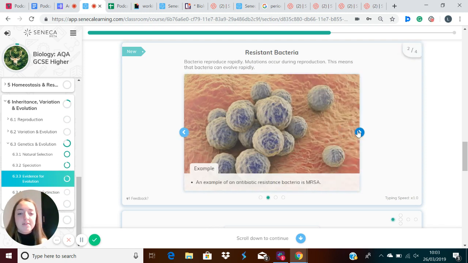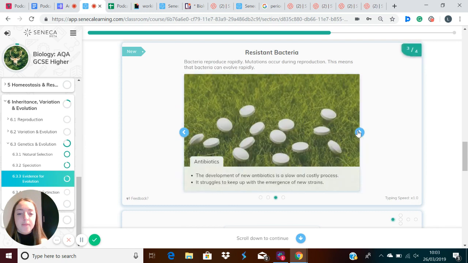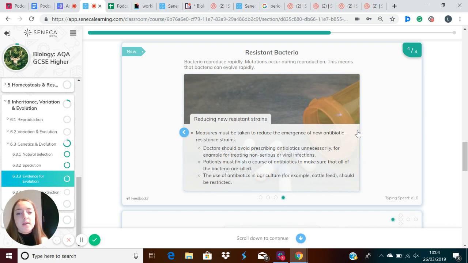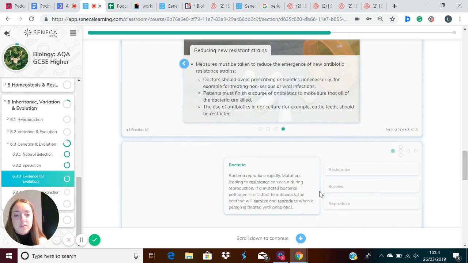An example of an antibiotic-resistant bacteria is MRSA. The development of new antibiotics is a slow and costly process, and it struggles to keep up with the emergence of new strains of resistant bacteria. So we need to take measures to reduce the emergence of new antibiotic resistance. So what could we do? Doctors could avoid prescribing antibiotics unnecessarily, for example, for treating non-serious or viral infections. Patients must finish a course of antibiotics to make sure that all of the bacteria are killed. And the use of antibiotics in agriculture, for example in cattle feed, should also be restricted.